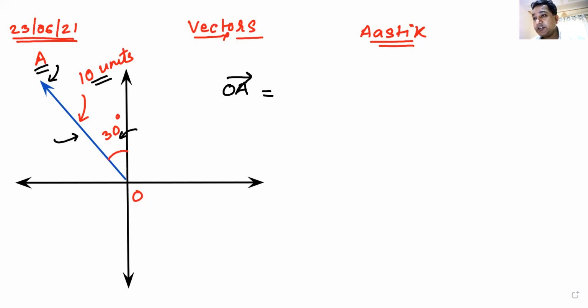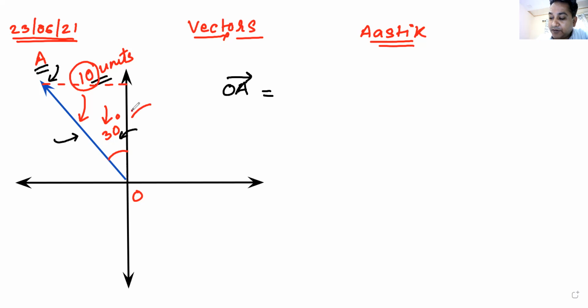So how will I get OA? 10 sine 30 minus I. Okay, what about J? Do we remember how we used to do it? 10 cos 30 J. Yes, Kushita, that is correct. Let me draw a perpendicular here. The angle is 30, this is 10.